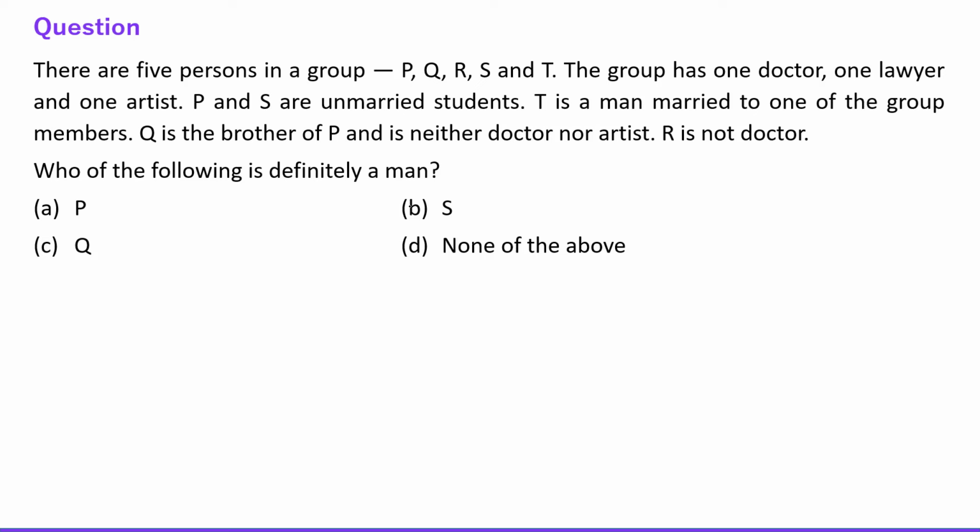Next question. Who of the following is definitely a man? The question says T is a man and Q is a brother. So T and Q are definitely men, right? In our options, Q is there. So Q is definitely a male.